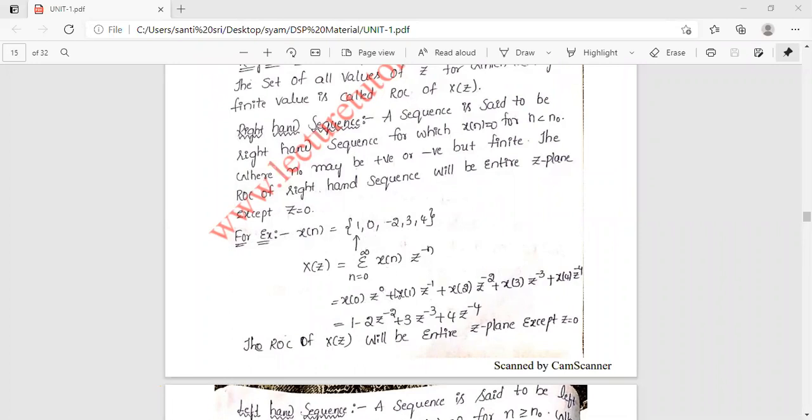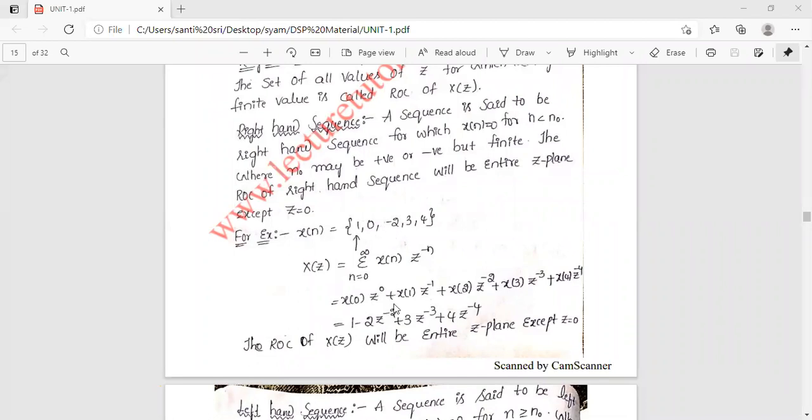Next, x of 1 value is 0, so 0 into z power minus 1, plus x of 2 into z power minus 2, plus x of 3 into z power minus 3, plus x of 4 into z power minus 4. So the first is 1 into 1, that is 1. The second one is 0.